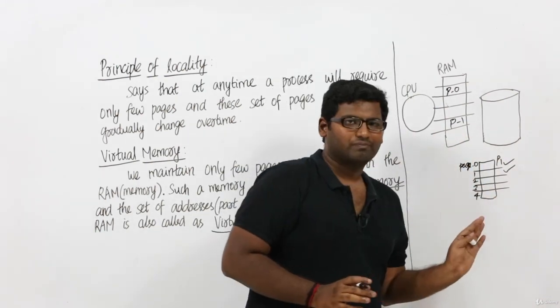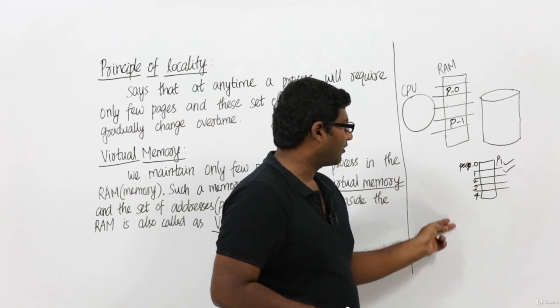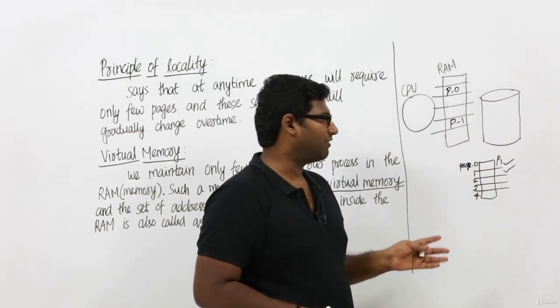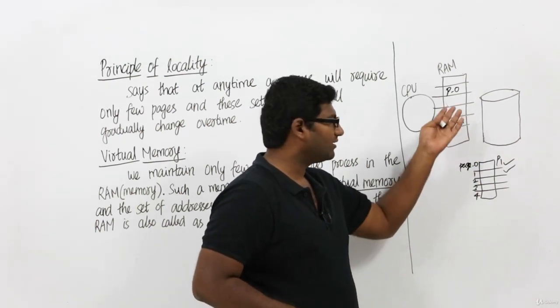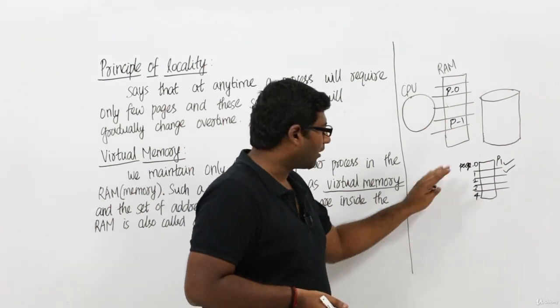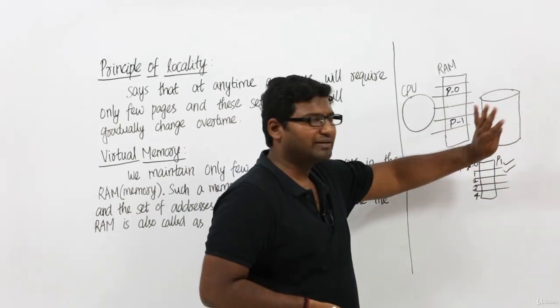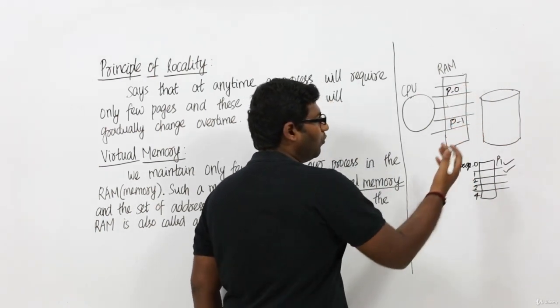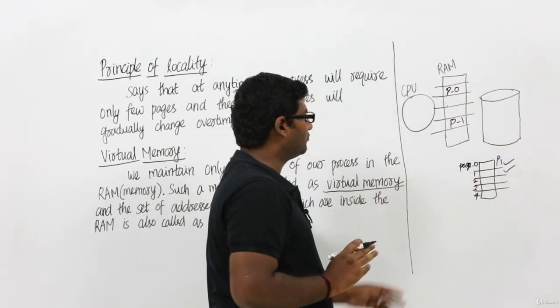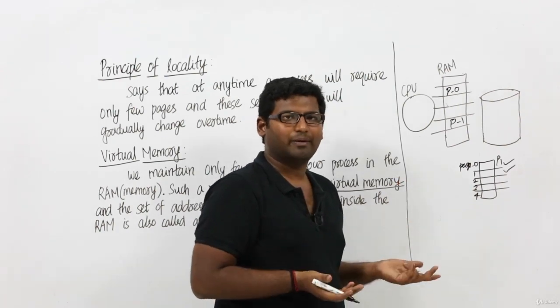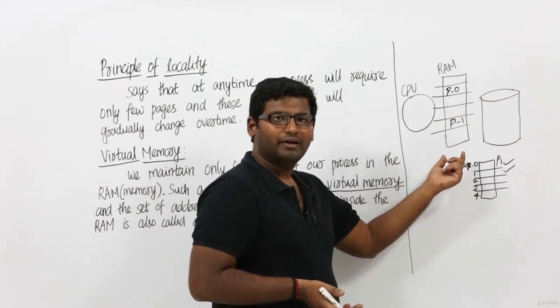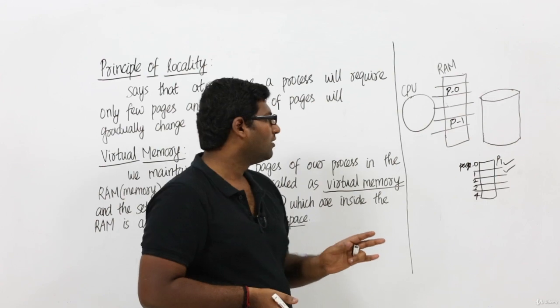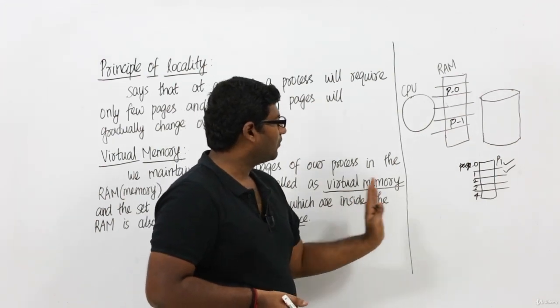One thing is for sure, all these 5 pages will definitely be present inside the hard disk, right? Whether a page is present inside the RAM or not, it doesn't matter, but all these 5 pages will definitely be present inside the hard disk, and these 2 pages will be present in both hard disk as well as RAM. That is our assumption, that will always happen. In case a page is present in RAM, it has to be present in hard disk as well. Fine. So as of now, this is the scenario.